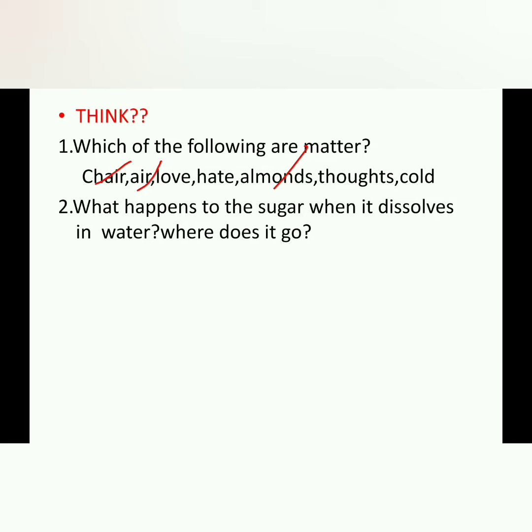Then, what happens to sugar when it dissolves in water? It diffuses and goes inside the water. Where does it go? Inside the water means the space in between the water molecules. The sugar particles diffuse inside the water and occupy the space in between the water molecules.